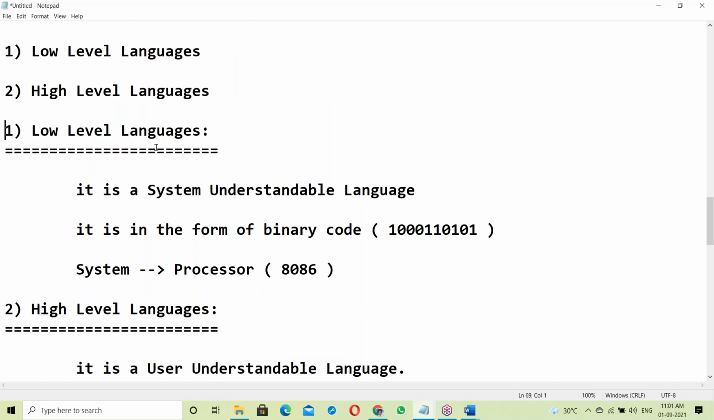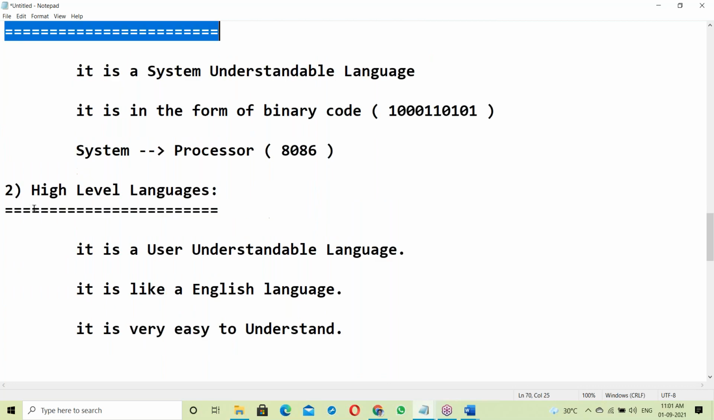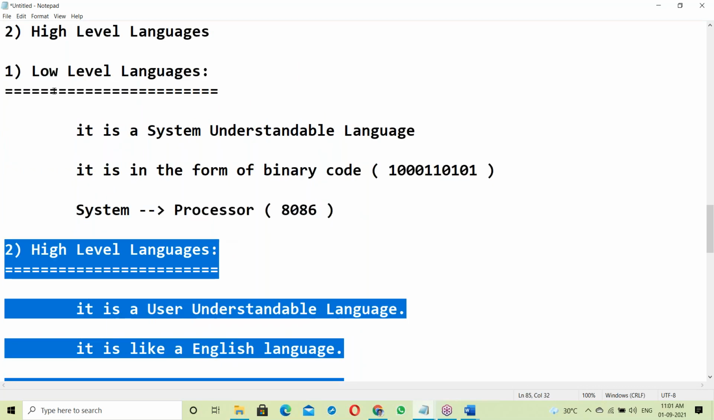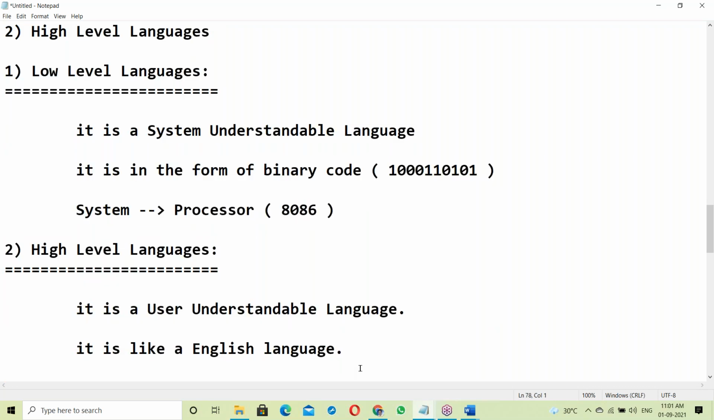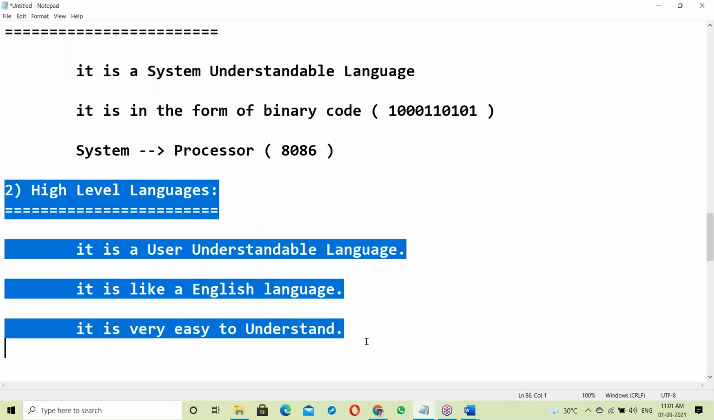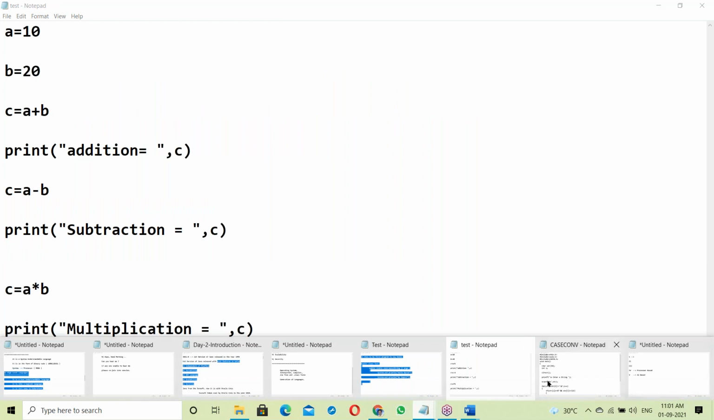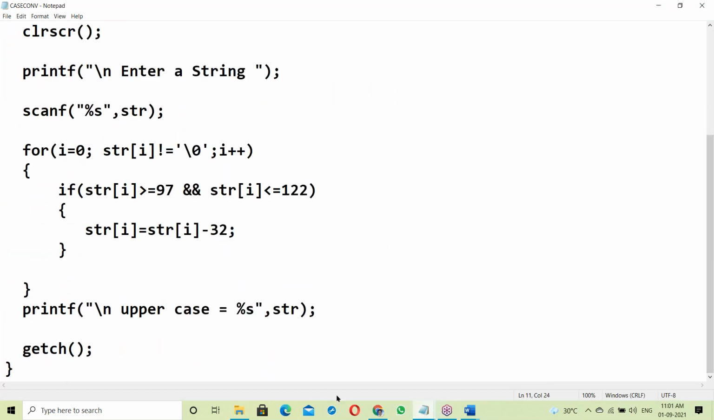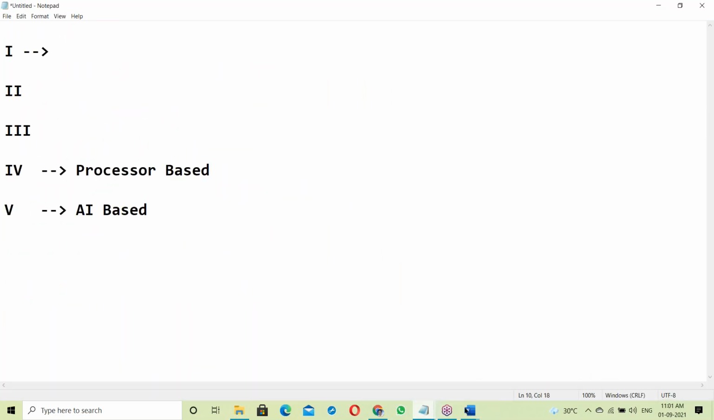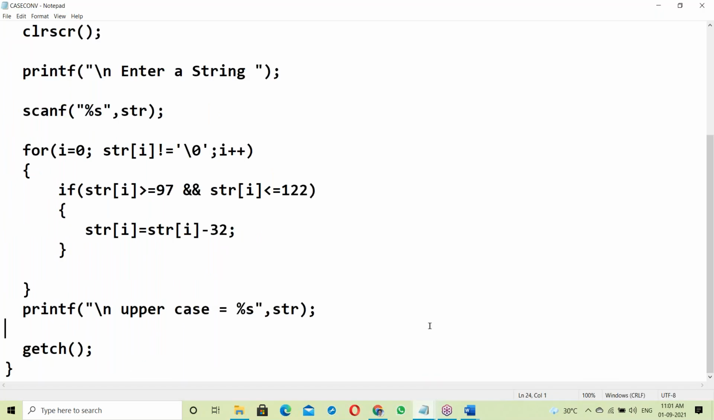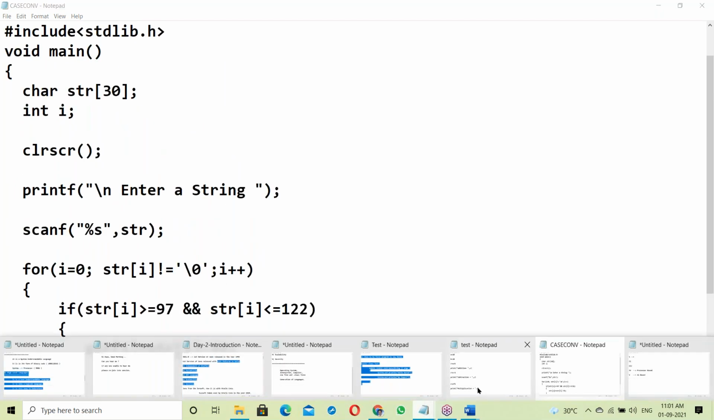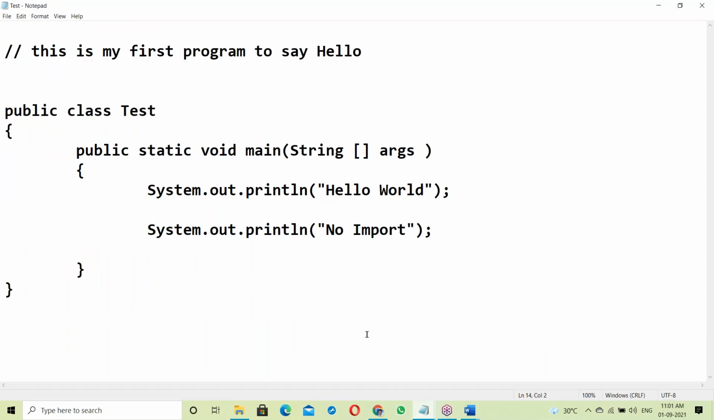There are two categories of language: low level languages and high level languages. Suppose a Python script, it's a high level language. A C program is a high level language. A Java program is a high level language.